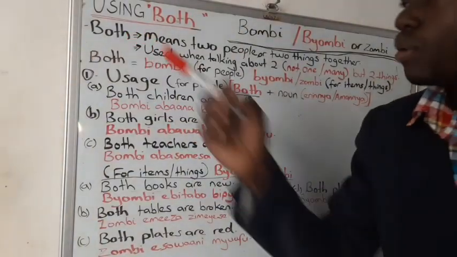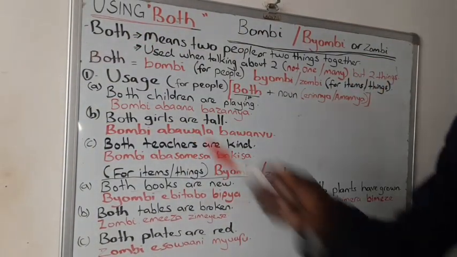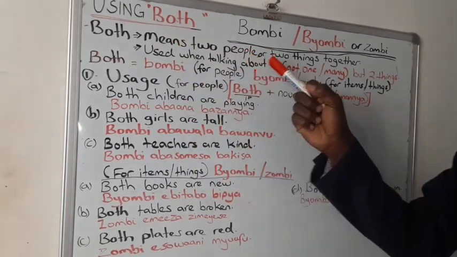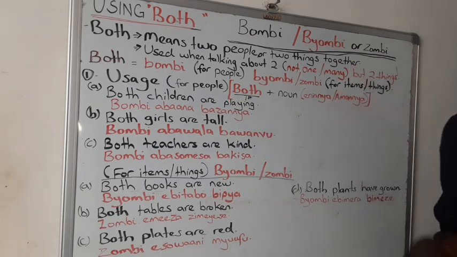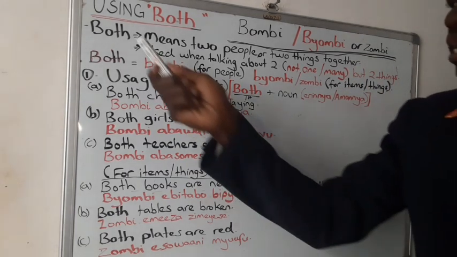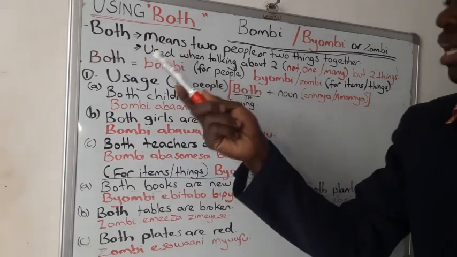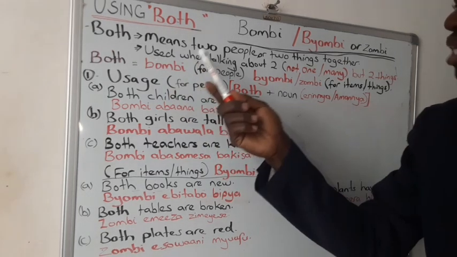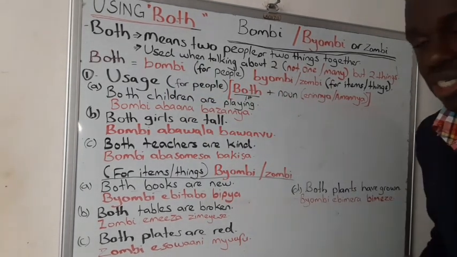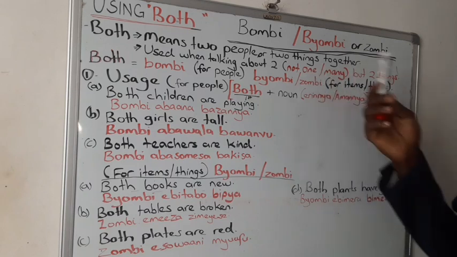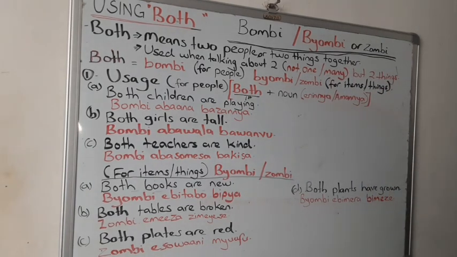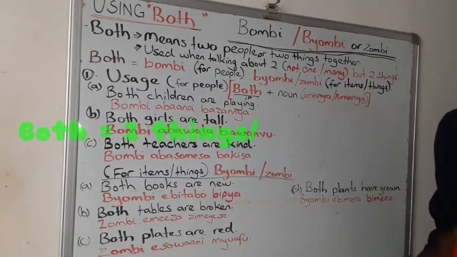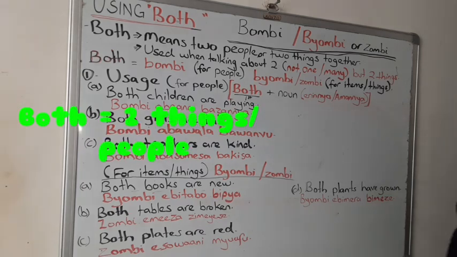In English, the word both means two. Once again, both in English means two or number two. So both means two people or two things together. Once you have two things together, you use this word both. Both is used when talking about two, not one, not many, but two. Once again, this English word means two things or two people, and we only use it on two things together.